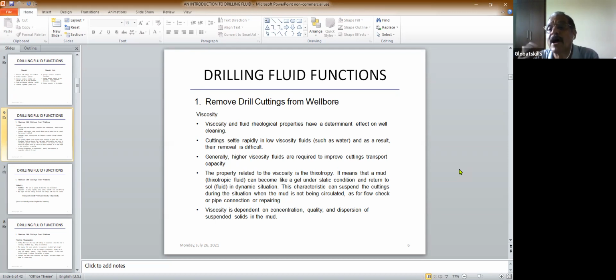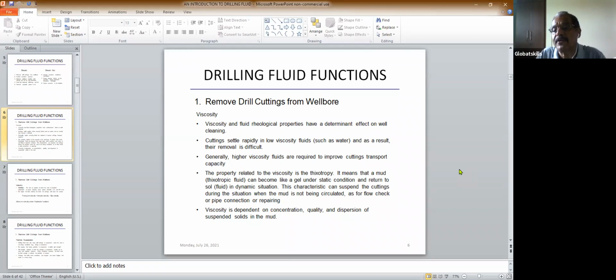That is called biopolymer, xanthan gum polymers. If you have xanthan gum polymers, it gives viscosity, or even bentonite gives viscosity. So take water, add either bentonite or xanthan gum, you get the viscosity. The viscosity depends on the concentration of the chemical you are adding.